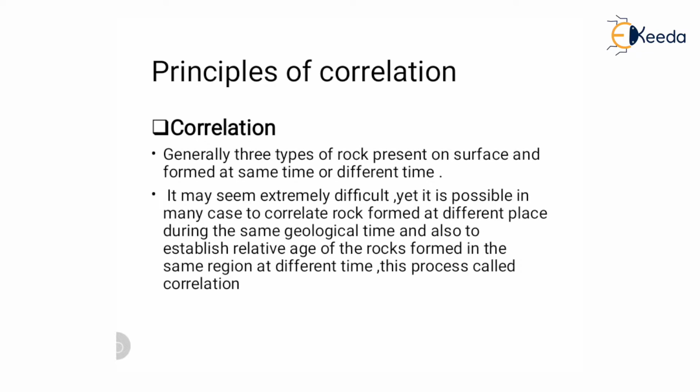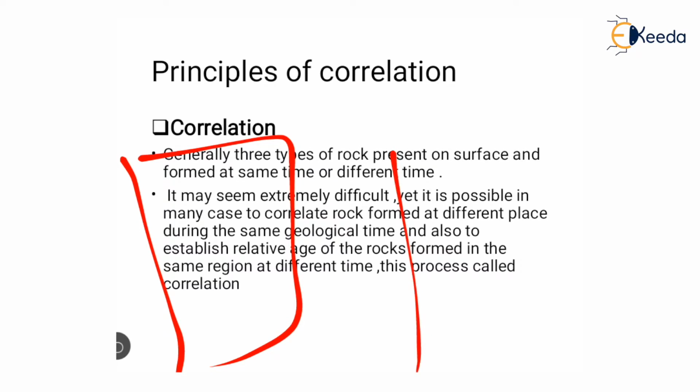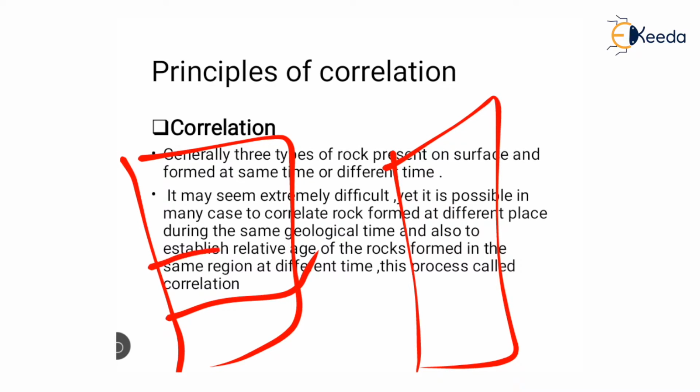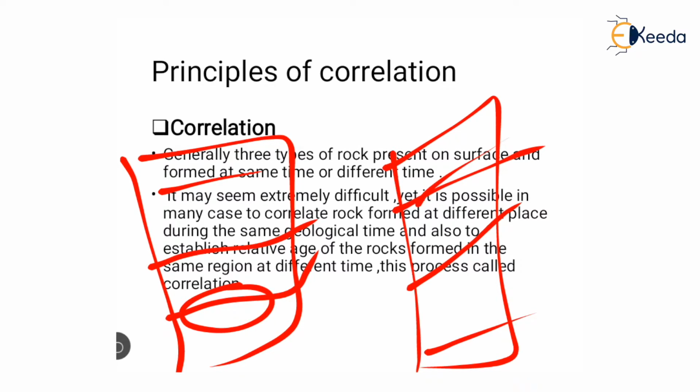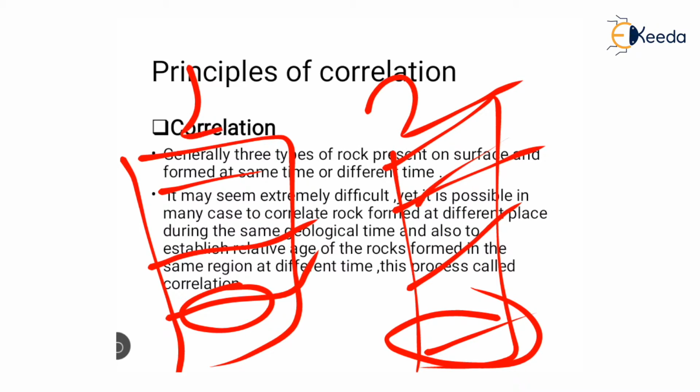See, principle of correlation. What is correlation? See, these are two areas in which different layers are present. In the two areas, the layers formed at different ages. At the same time, here also the same layer forms at different places. See, this is the second plane, this is the first plane.